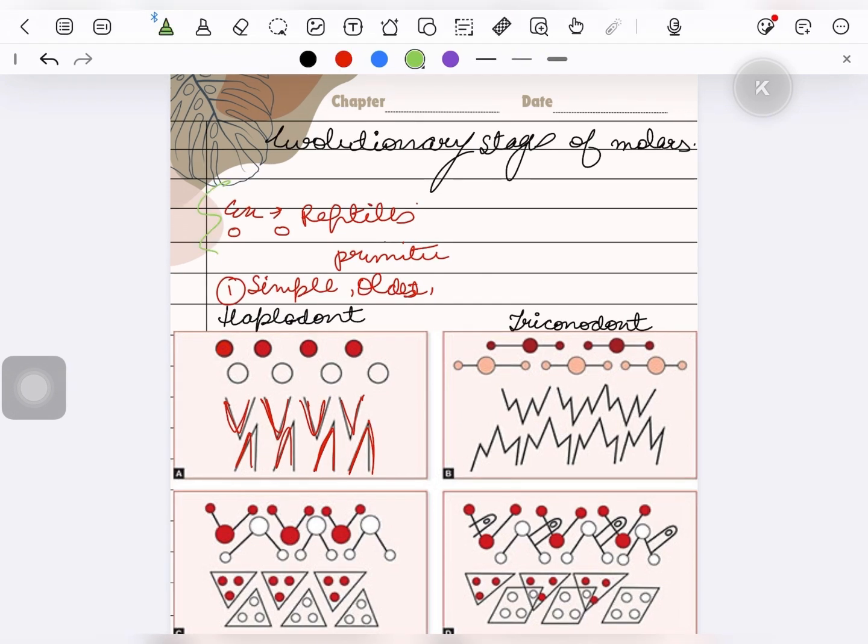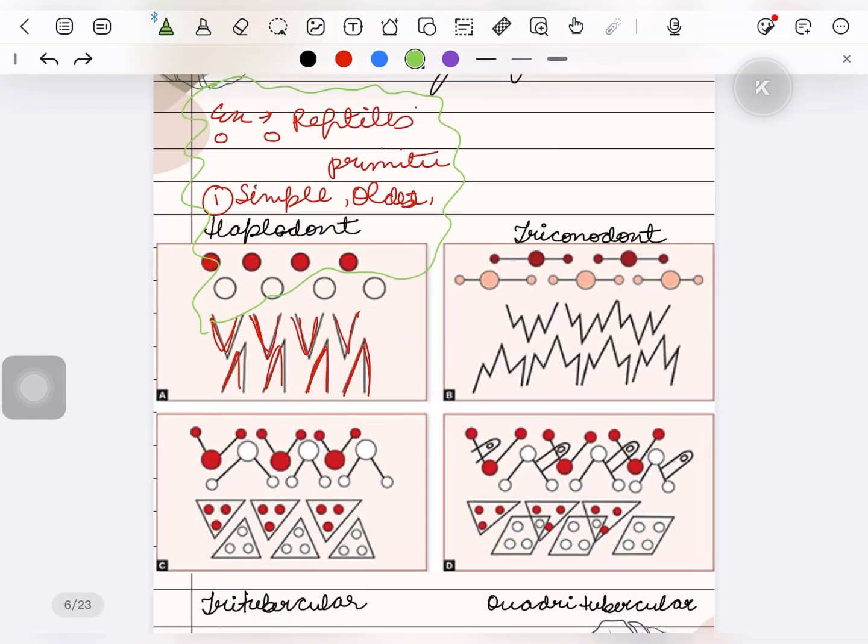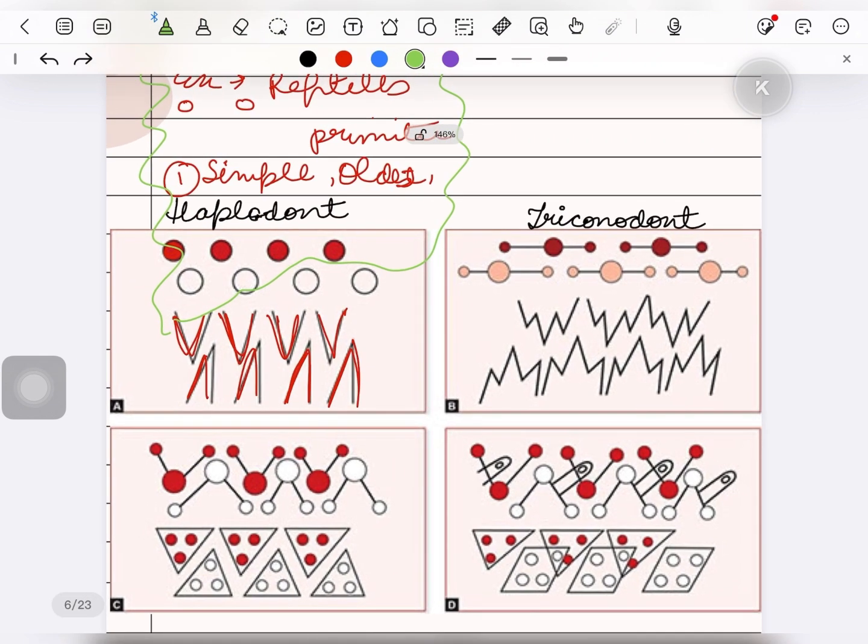This is more common in the case of animals which only take a plant-based diet, which do not require more grinding. Okay. Next type is triconodont dentition. This is characterized by the molars having 3 prominent cusps, and they are arranged in a linear pattern. They're arranged in one single line. This is more commonly seen in early mammals.